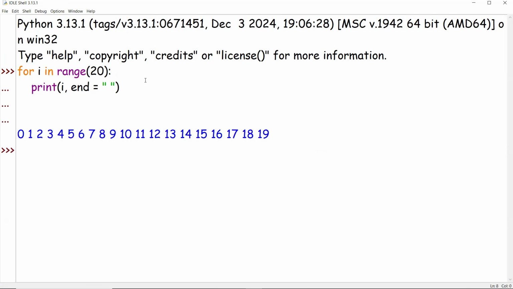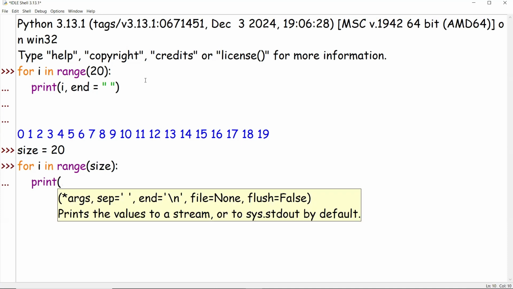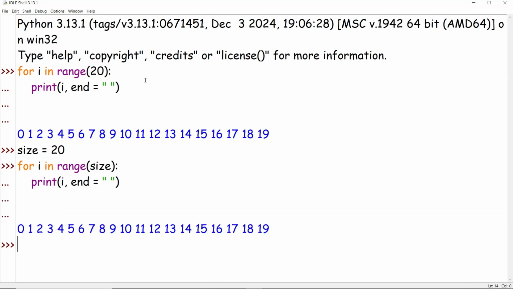We got the values from 0 to 19. Now a quick modification: I take the value size as 20. So for i in range of size, print i with a space at the end. You still see the output is the same. Now let's run the same thing once again.